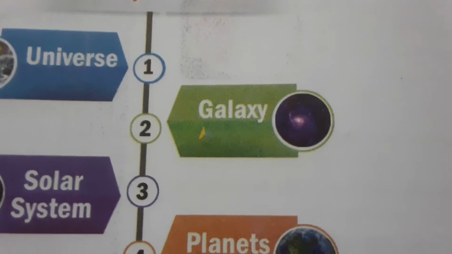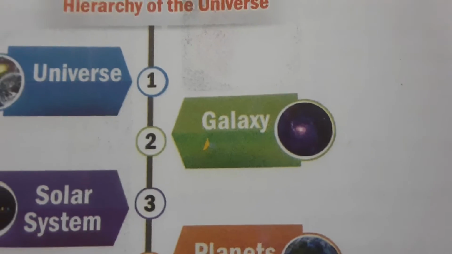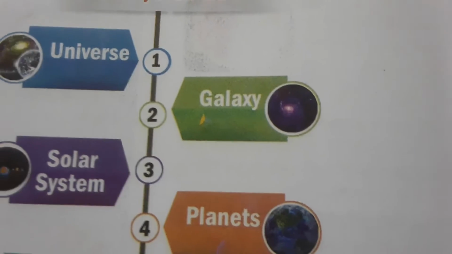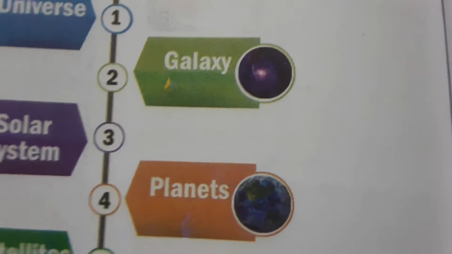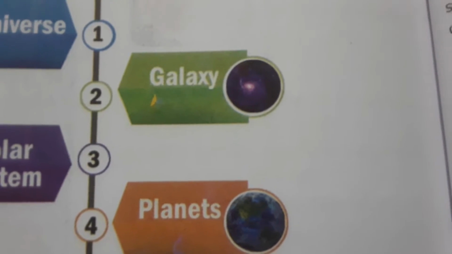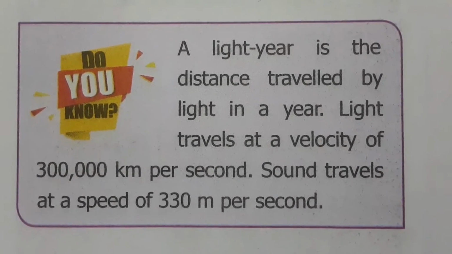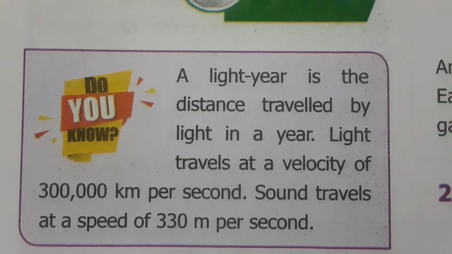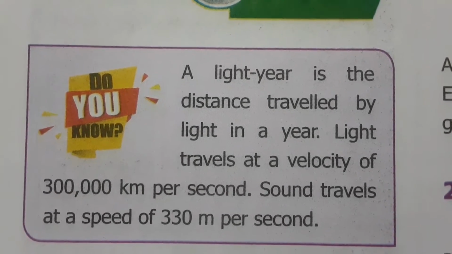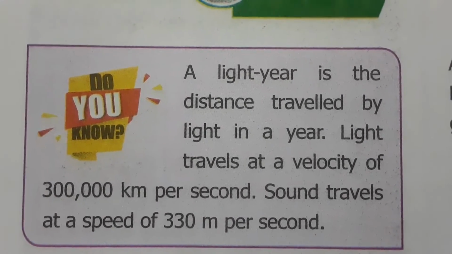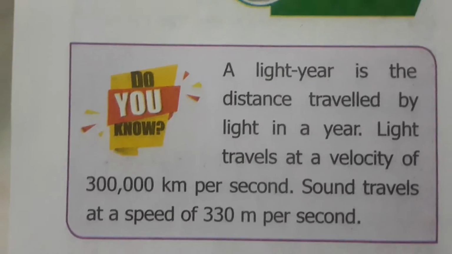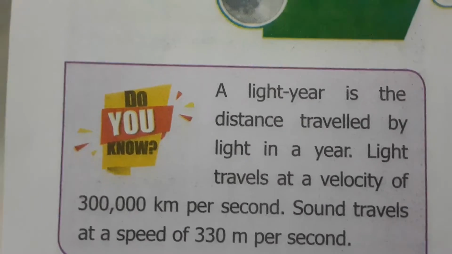And the next one is galaxy. We are living in the Milky Way galaxy. So it is one of the main points. Our solar system is under the Milky Way galaxy. And light year. A light year is the distance traveled by light in a year. Light travels at a velocity of 3 lakh kilometers per second. Sound travels at a speed of 330 meters per second. So light travels so fast when compared to sound.